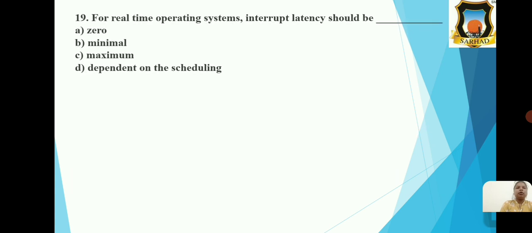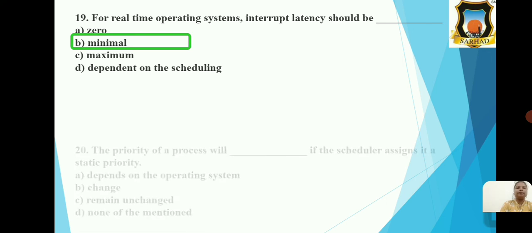Next MCQ. For real-time operating systems, interrupt latency should be dash and the options are 0, minimal, maximum, dependent on the scheduling. So the correct option is option B, that is minimal.